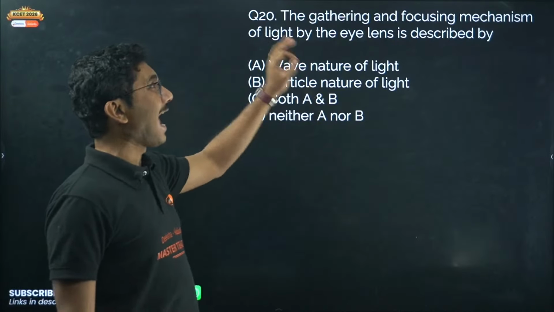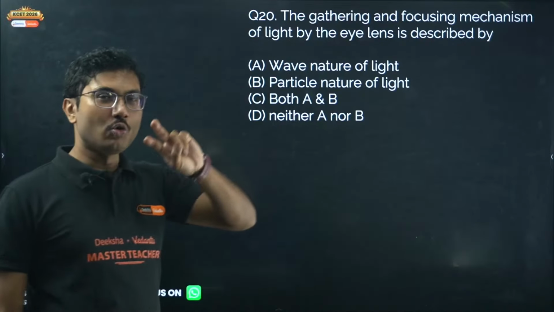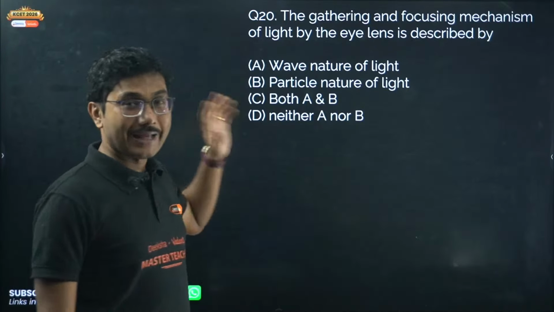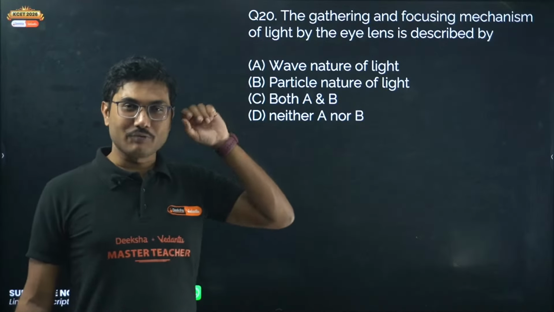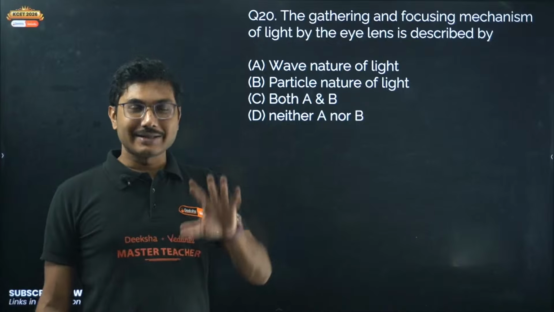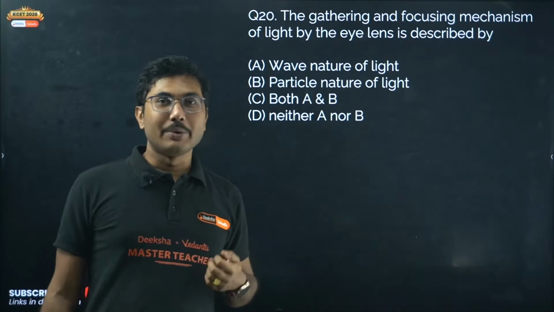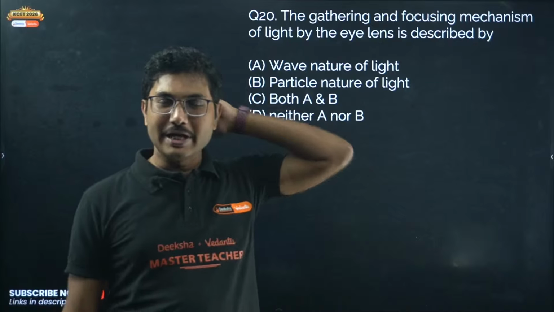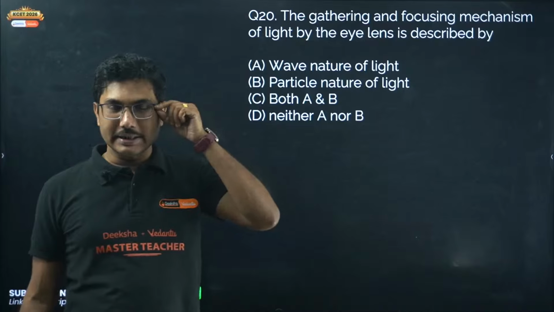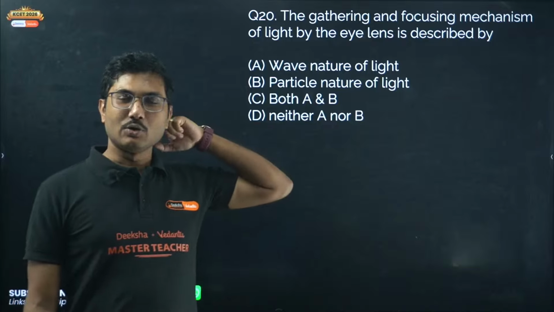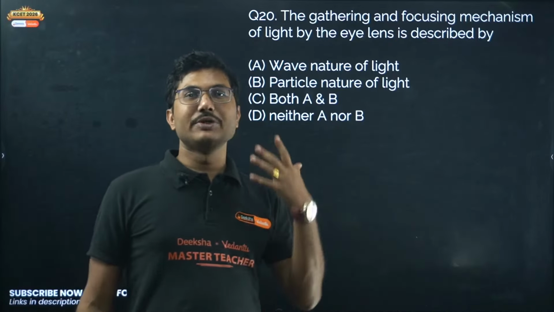The gathering and focusing mechanism. There are two mechanisms that happen in our eye. First is gathering the light and focusing it onto the retina, and then the retina takes that light and transports it to your brain. Our optical lobe is behind our head, so the signal taken by our eye is transferred by the retina into our optical lobe, and that's how we see things.